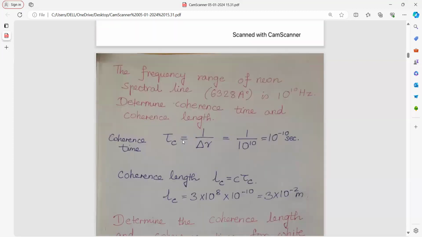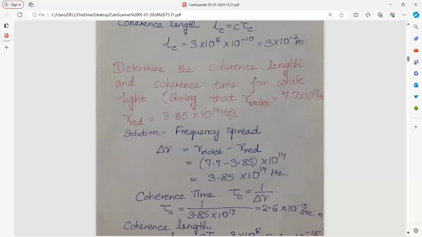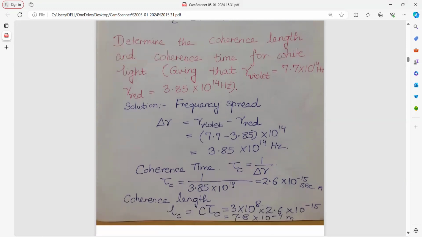Next question. The frequency range of neon spectral line has been given to us as 10 to the power of 10 hertz. You have to find the coherence time and coherence length. Coherence time is equal to 1 upon del mu. Simply put this value of frequency which has been given to you and you get the answer. Coherence length is speed into time. So speed is 3 into 10 to the power of 8 and time is 10 to the power of minus 10. Determine coherence length and coherence time for white light. You have been given the frequency of violet light and the frequency of red light.